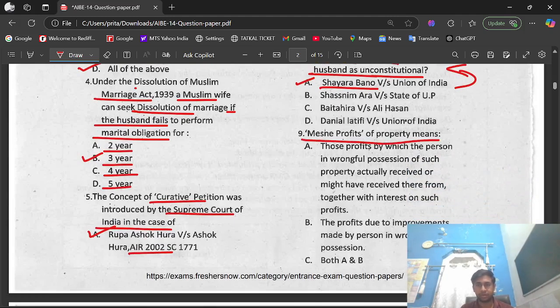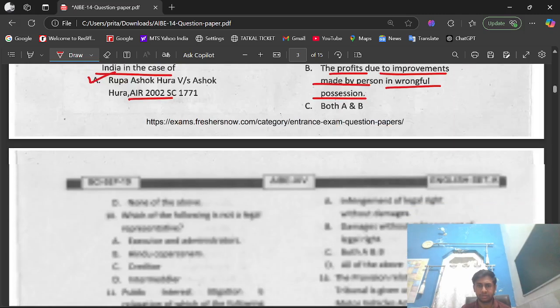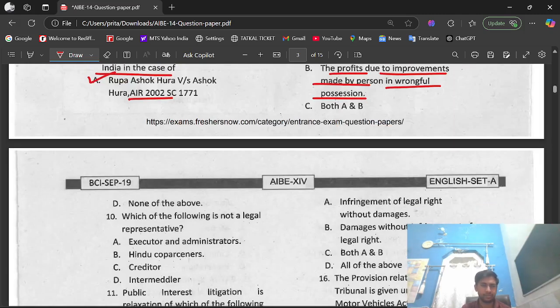Mesne profits of property means option A, those profits which the person in wrongful possession of such property actually received or might have received therefrom together with interest on such profits. Option B, the profits due to improvements made by person in wrongful possession. Option C, both A and B. Option D, none of the above.